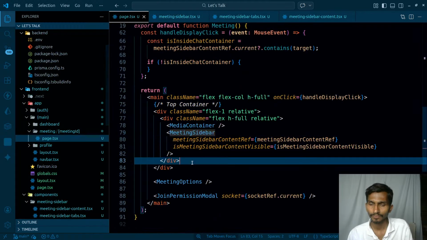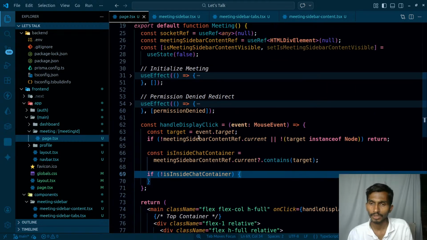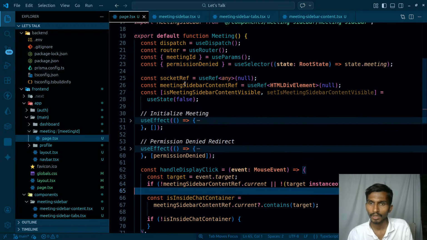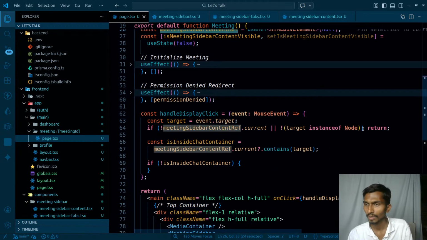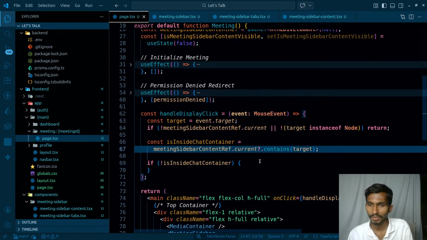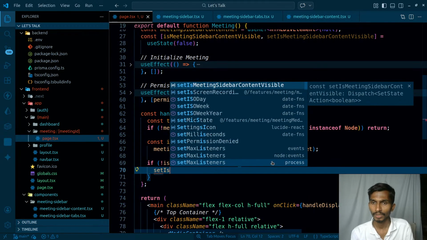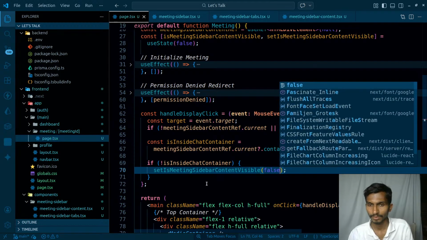Coming back to this one, the value of this I have to change. So what I'm going to be checking, I already have this, what do I have here, meeting sidebar content ref. Okay, so first of all I'm checking the target. If that's not inside the container, at that time set is meeting content visible, that's going to be false.